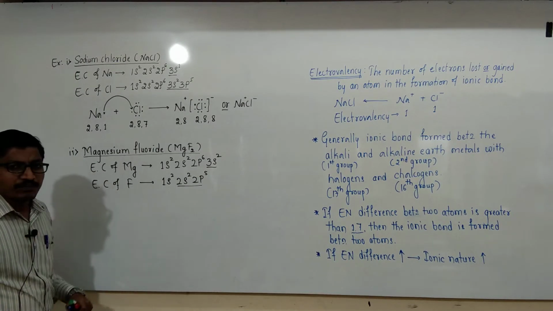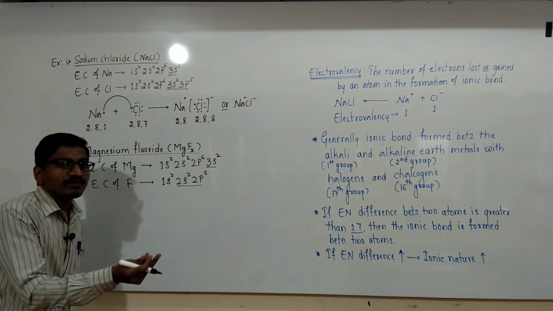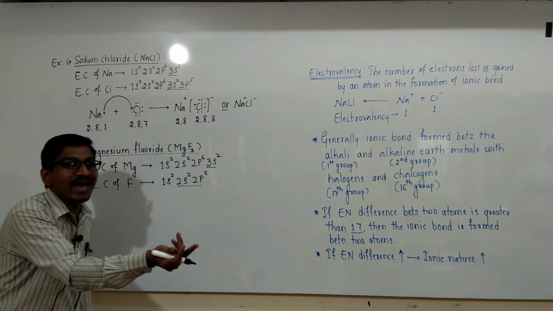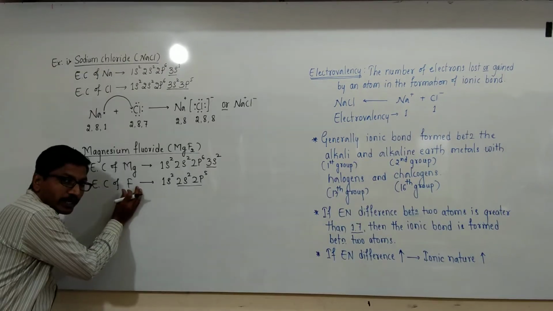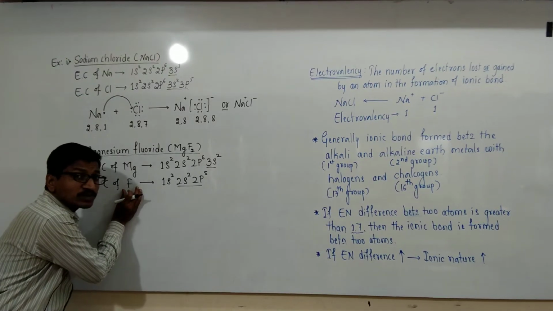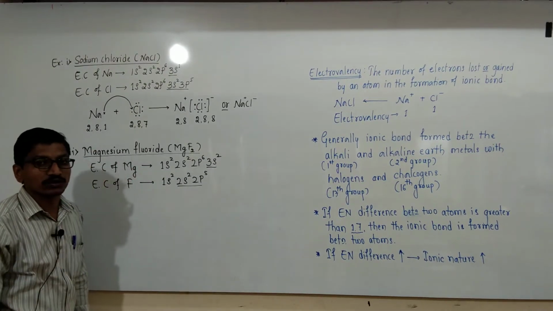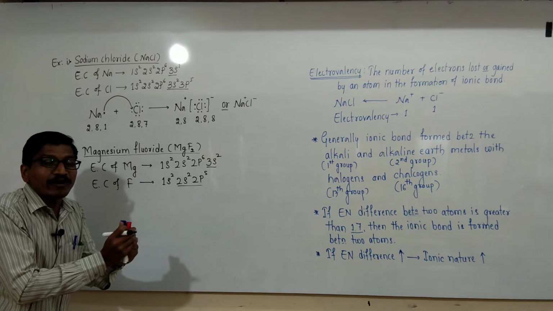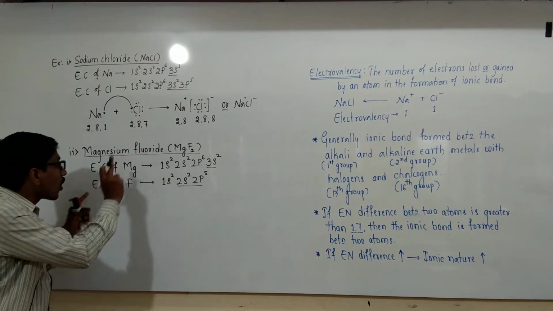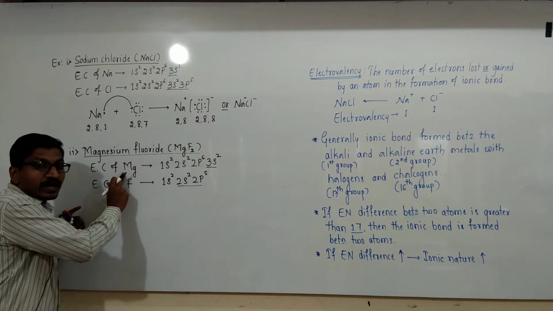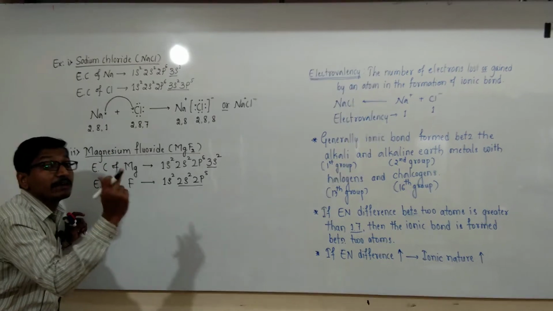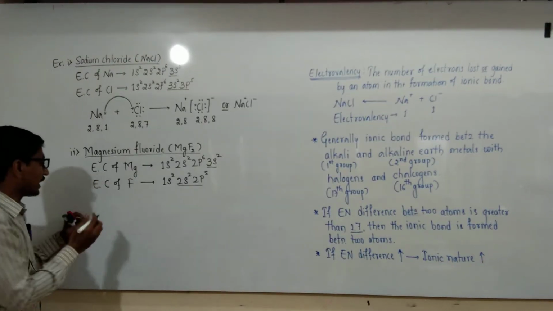The magnesium atom transfers its 2 valence electrons to fluorine and forms Mg2 plus ion and 2 fluoride ions. Each fluoride ion accepts 1 electron from magnesium to form MgF2 ionic solid.